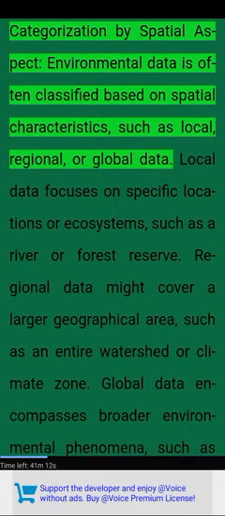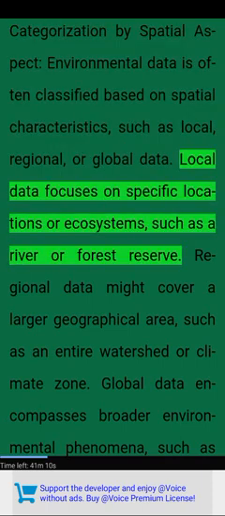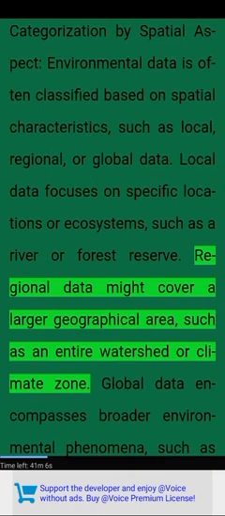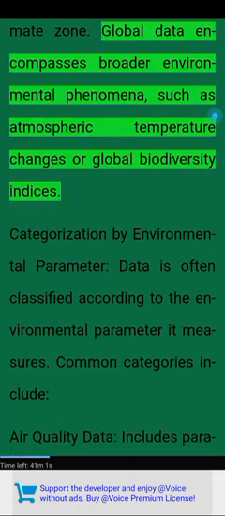Categorization by spatial aspect. Environmental data is often classified based on spatial characteristics, such as local, regional, or global data. Local data focuses on specific locations or ecosystems, such as a river or forest reserve. Regional data might cover a larger geographical area, such as an entire watershed or climate zone. Global data encompasses broader environmental phenomena, such as atmospheric temperature changes or global biodiversity indices.